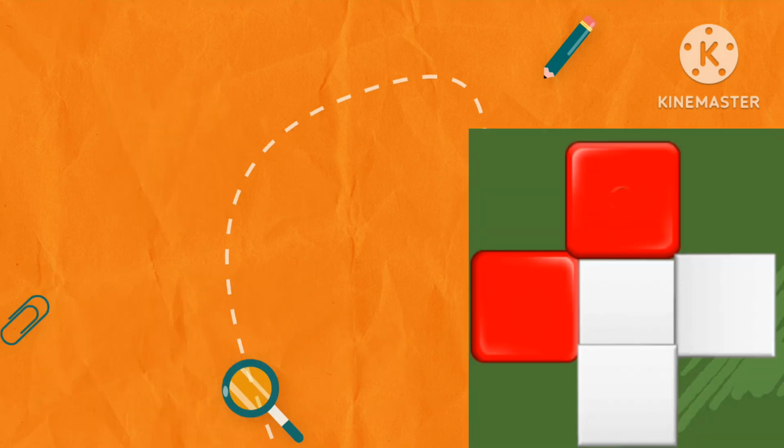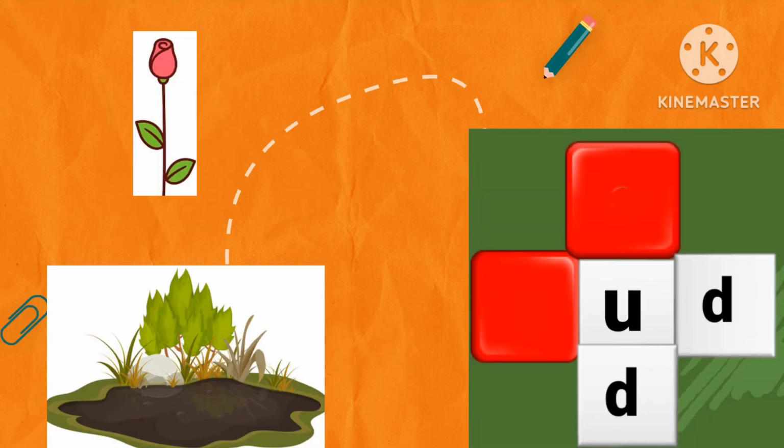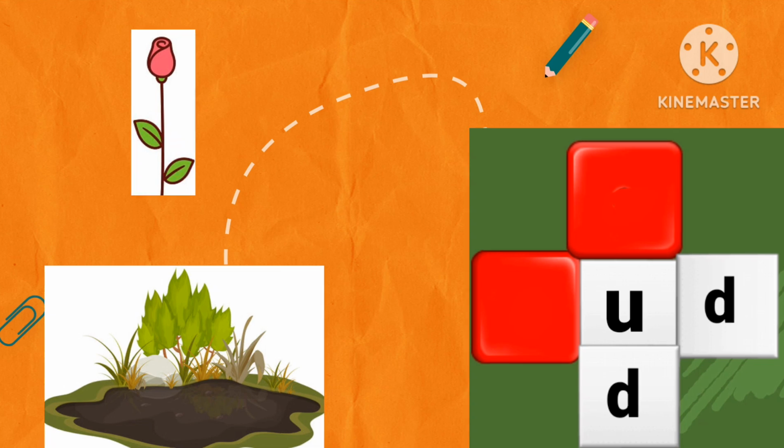Next, look at the pictures and guess the words. Bud. Mud. Spell the words. B-U-D. Bud. M-U-D. Mud. Which letters are missing?